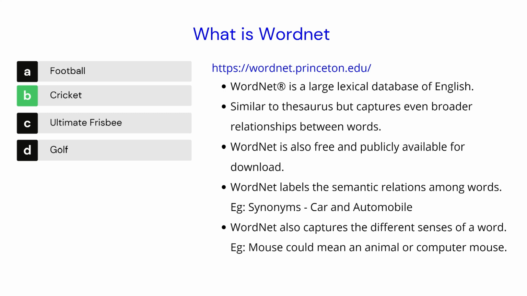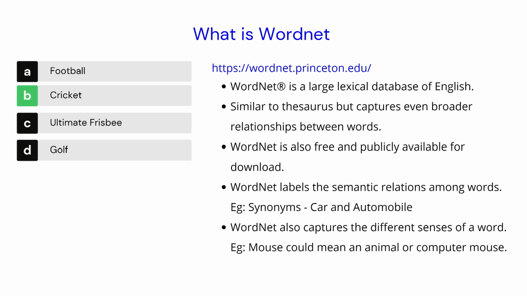We can use it as a Python package within NLTK. And WordNet labels the semantic relationships among words. So beyond just synonyms, you have hypernyms, hyponyms, meronyms and things like that, where the relationships between words are captured.